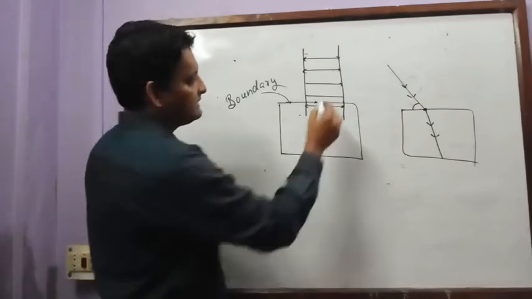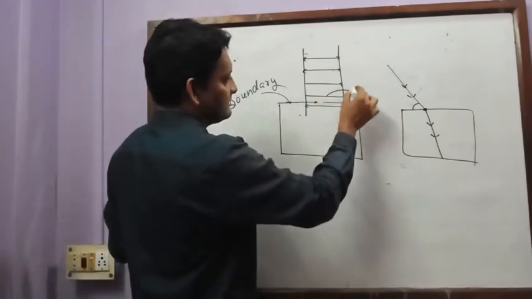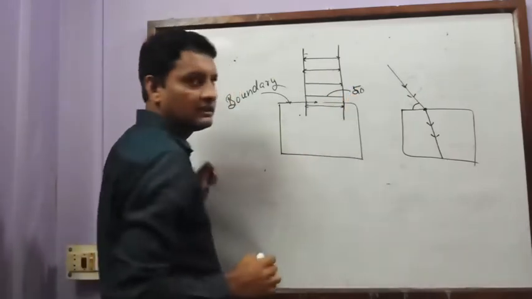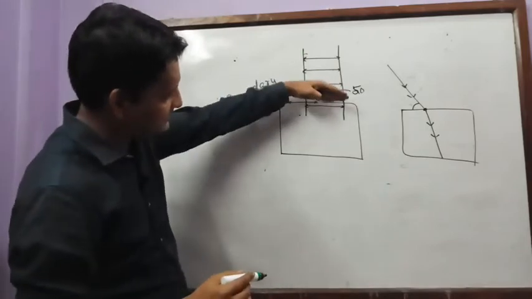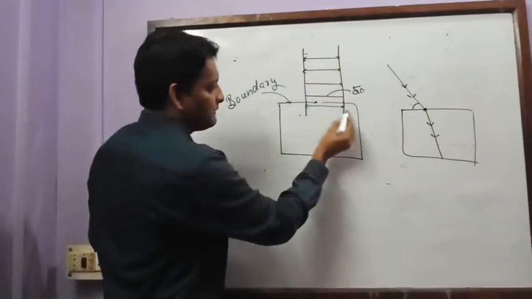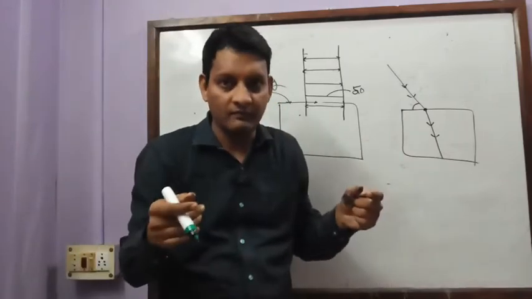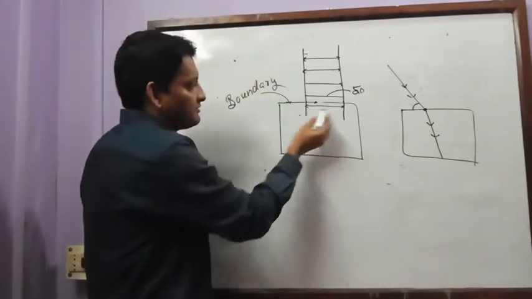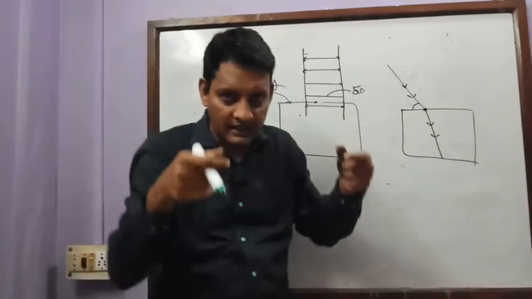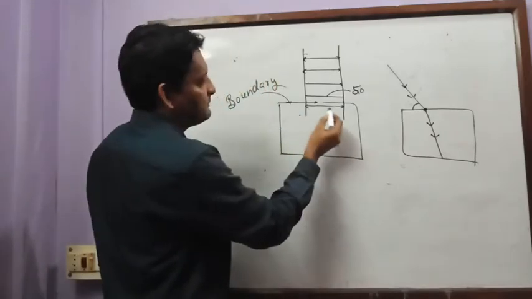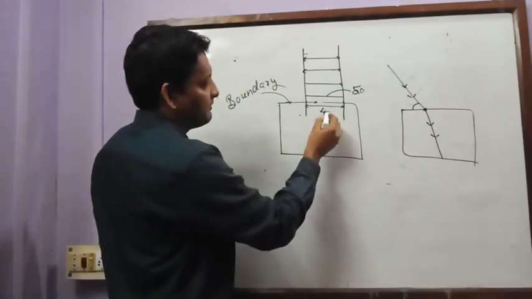That means if the speed is, suppose, 50, then when this wave crosses this boundary, all parts of the wave have their speed reduced at the same time. So the speed may now be 40. Am I right or wrong?